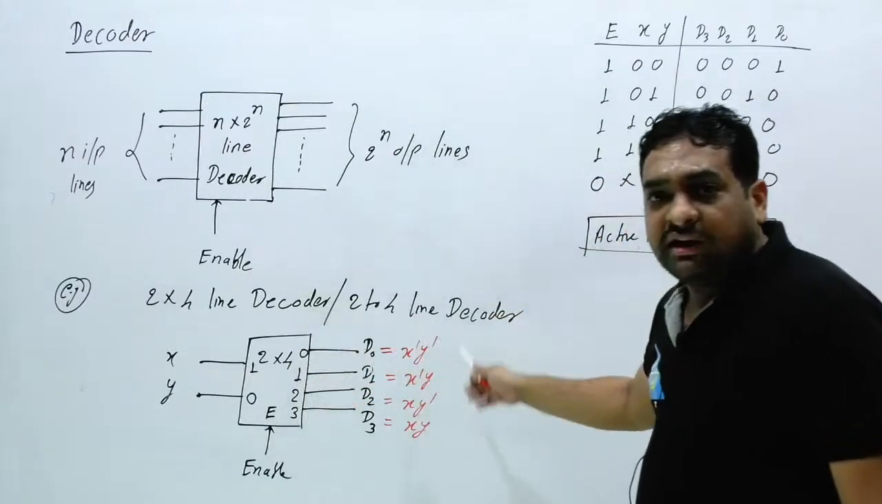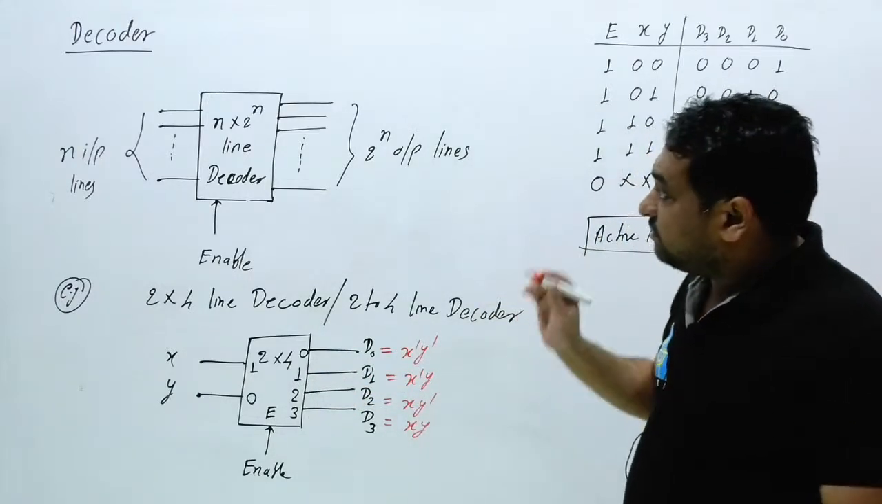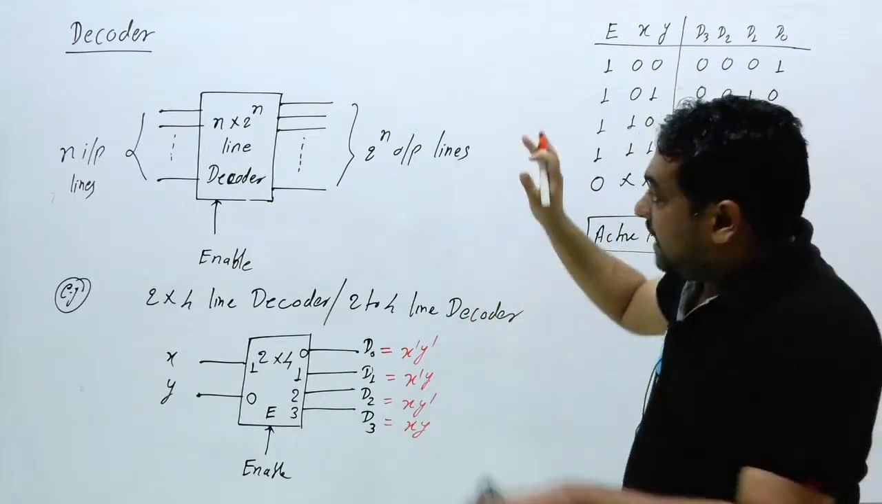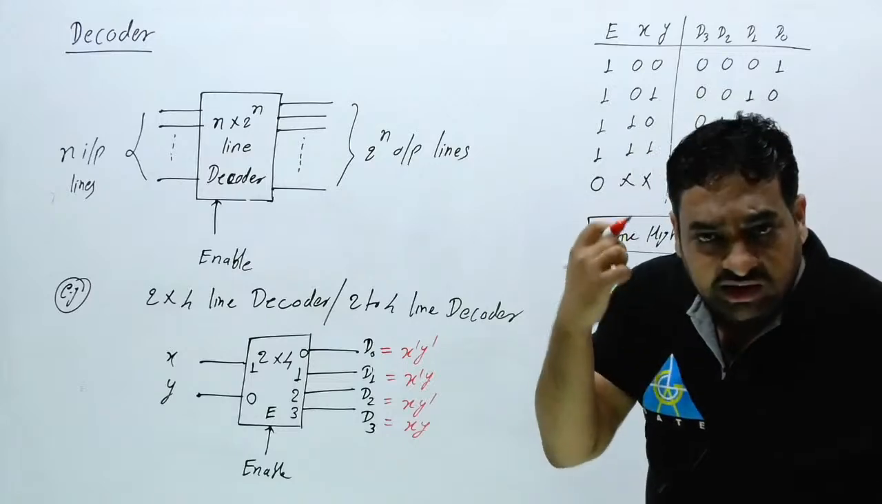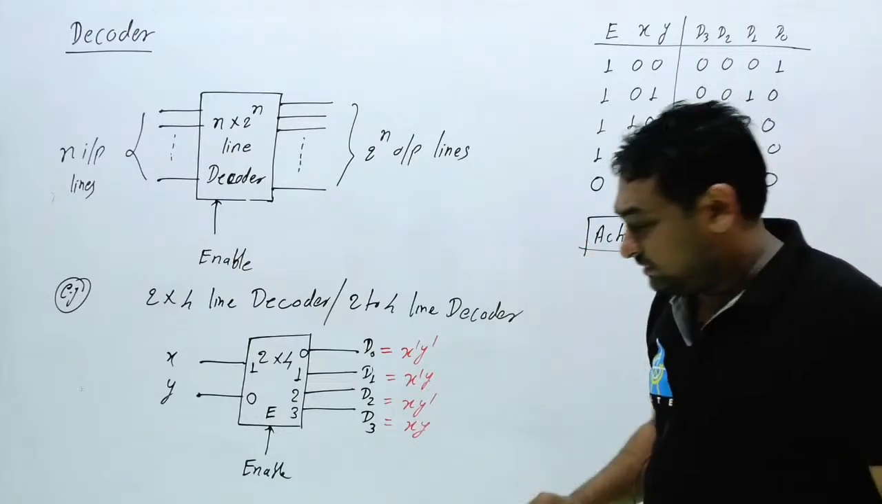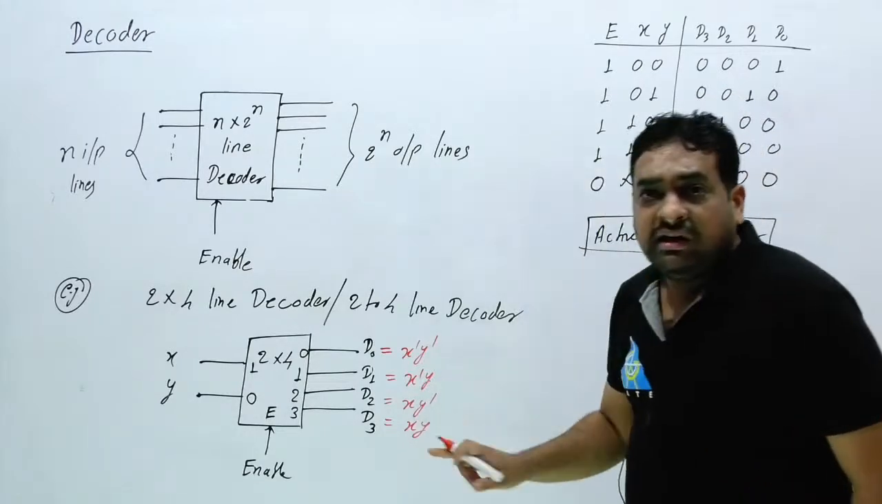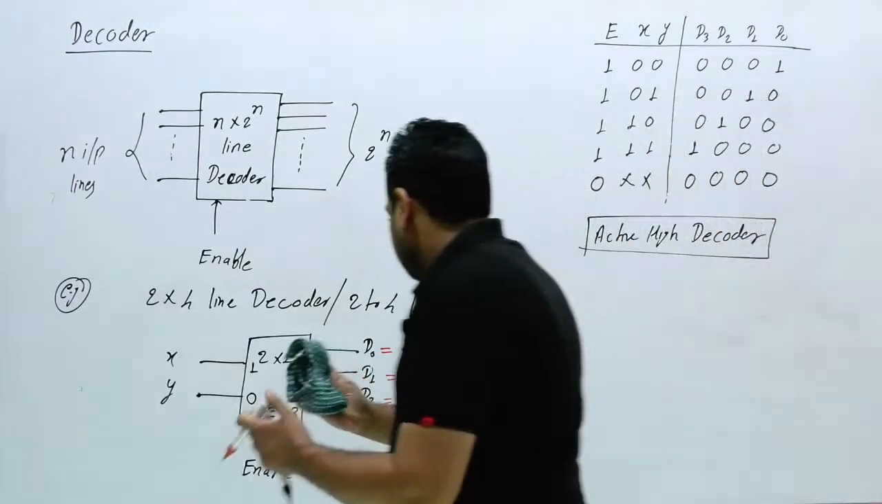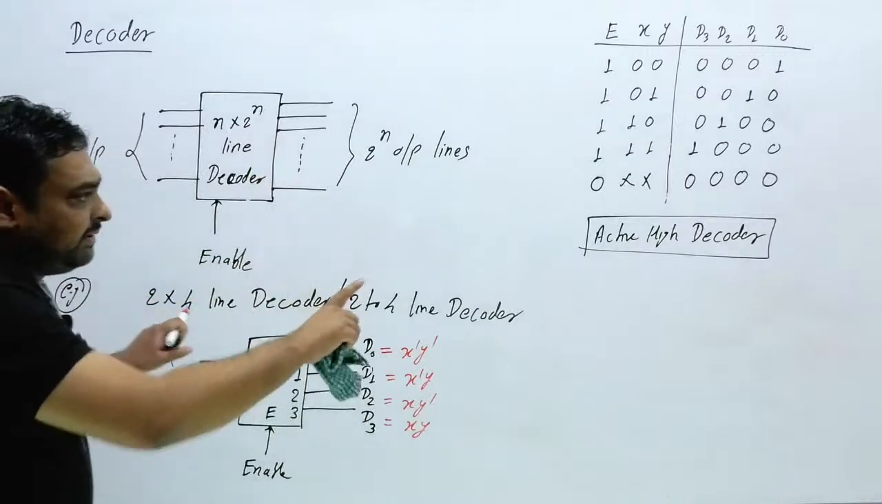Decoder and OR gate. Clear this thing? That's why this decoder is very important. By this decoder you can implement any boolean function, but here an extra OR gate is required. Okay, I will take some example. Clear the thing? So first this basic should be very clear.